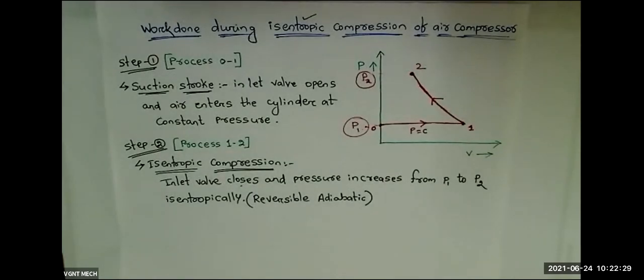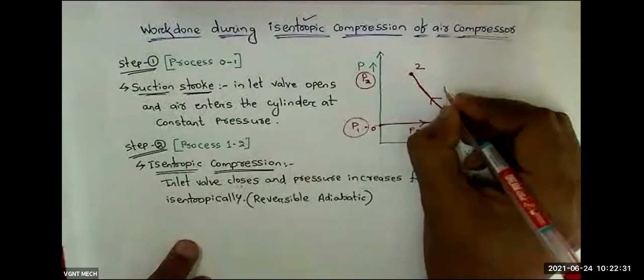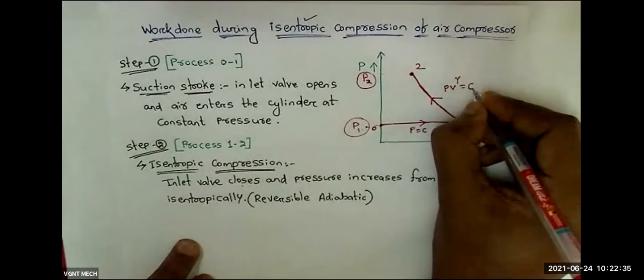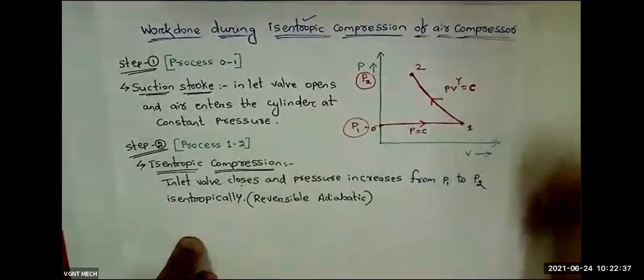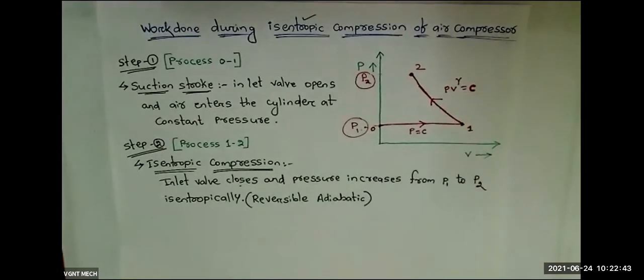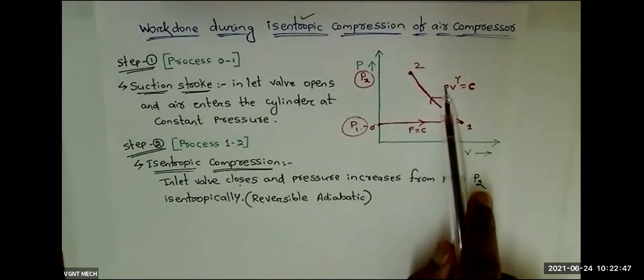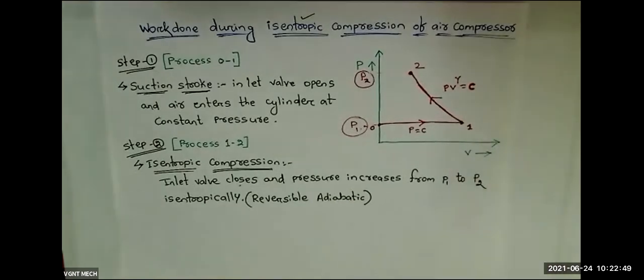And for an adiabatic process, what is the equation? For an adiabatic process, the equation is PV to the power gamma equal to constant. This gamma is called the adiabatic index. Clear? Right. Now coming to the last process.